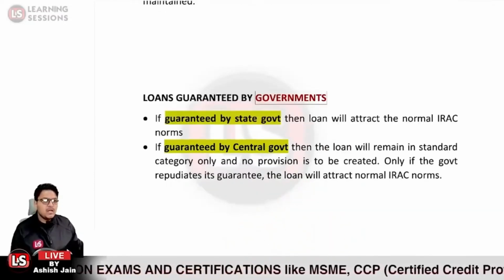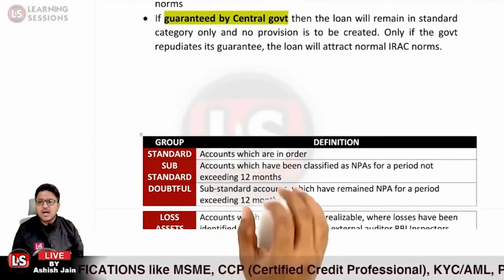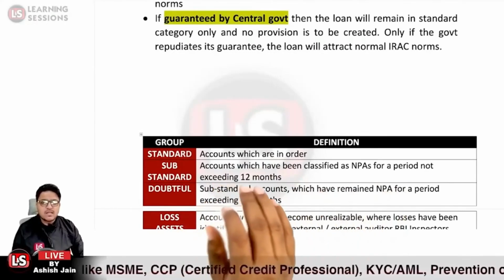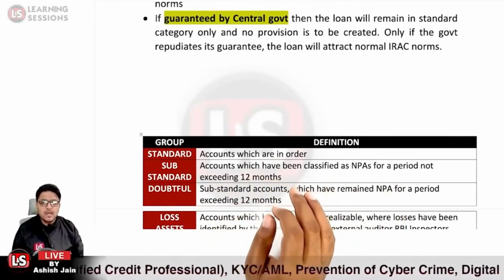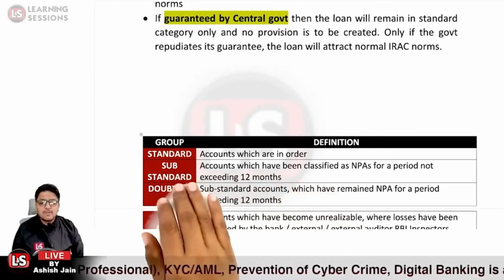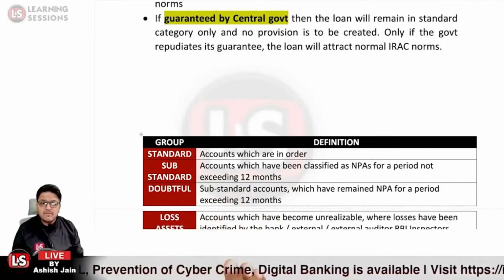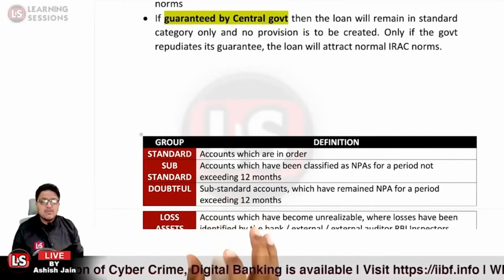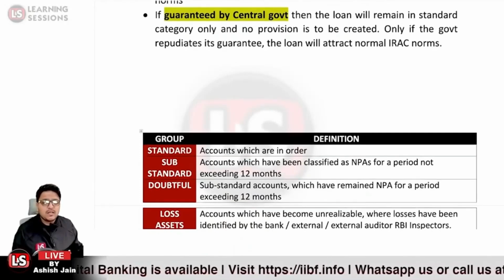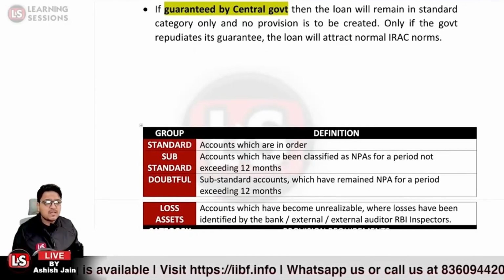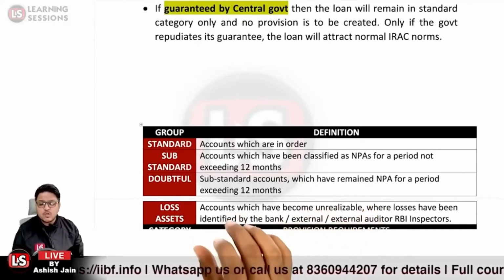Okay. Now let us have a look at this particular case. The standard assets are those assets which are in order, which are regular. Substandard assets are those assets which are non-performing assets, and these will remain there for a period of 12 months. After 12 months these will be classified under doubtful assets. And the accounts which became unrealizable, where losses have been identified by the bank, or by internal and external auditors or RBI inspectors, but which are still kept in the banking books, will be classified as loss assets.